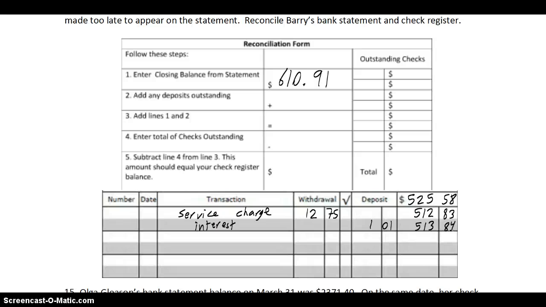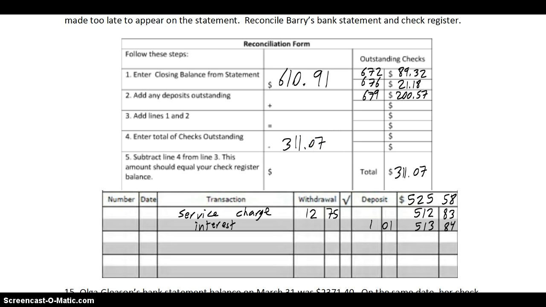His check register showed 3 outstanding checks. So that means these were documented in his check register, meaning he made some sort of documentation of it, but the bank hasn't recorded them yet. We have check 672 for $89.32, and we have check 676 for $21.18, and we have 679 for $257. When you add up all those outstanding checks, you get $311.07. So that means that goes here. $311.07. Getting my sevens mixed up here. $311.07.